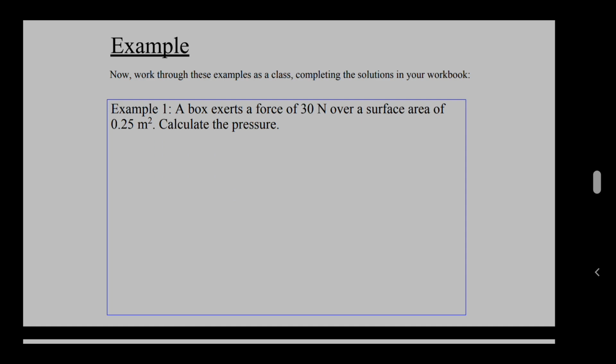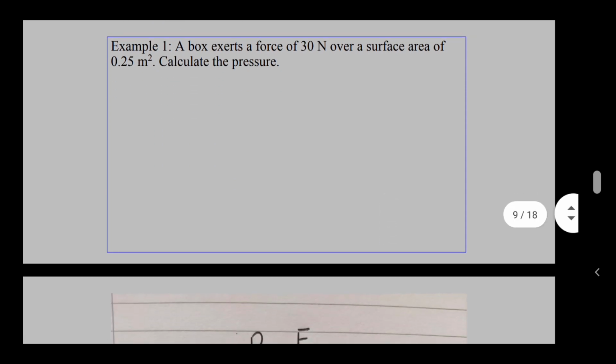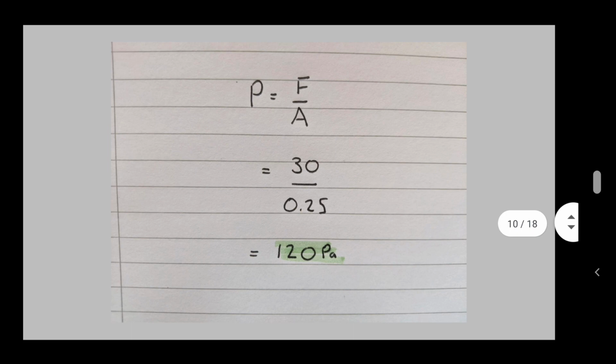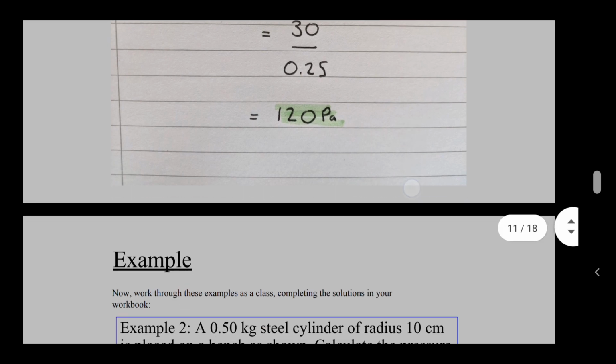Okay, so if you paused it, excellent. If you've not and you're just waiting for me to go on, then shame on you. But this is what I got. P equals F over A. 30 divided by 0.25, 120 pascals, Pa. Okay, very easy, very simple equation. Something that should not cause you any issues.